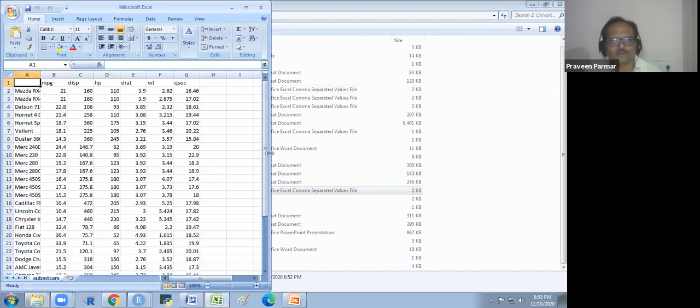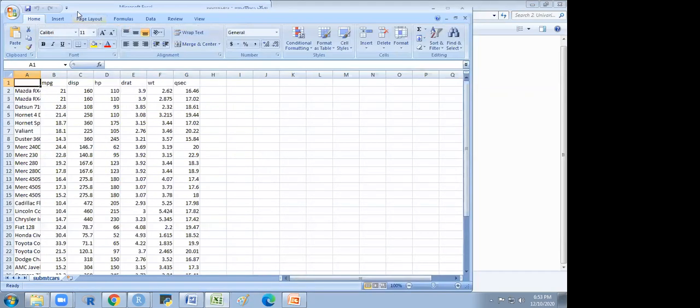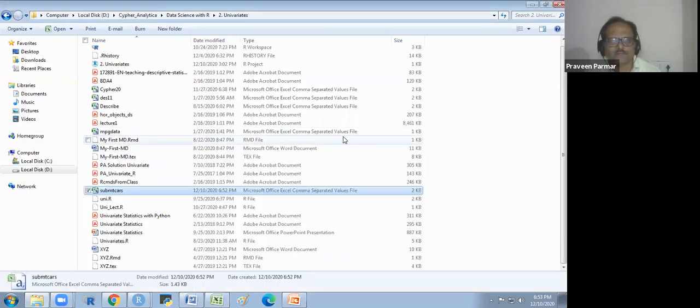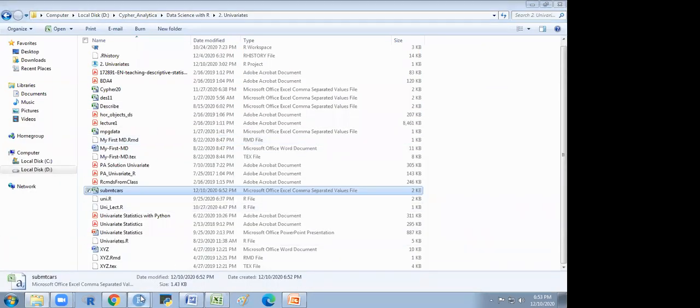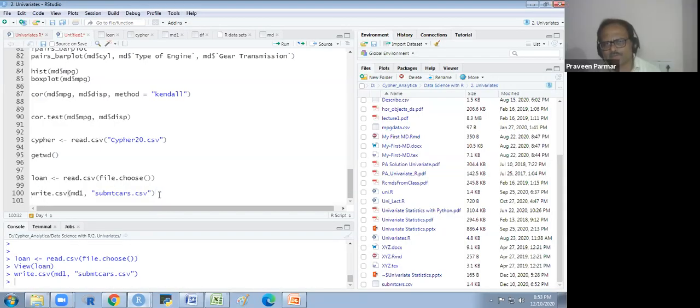Got it? Sir, where will this file be saved? In the current working directory. It will always be saved in the current working directory. Then you can cut paste or copy paste it wherever you want to save it. So it is the way, and tomorrow I will explain some other format files, how we could read and how we could write. Okay. So it is sufficient for today.